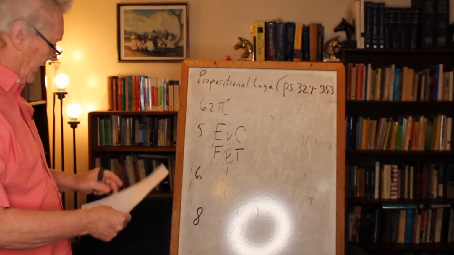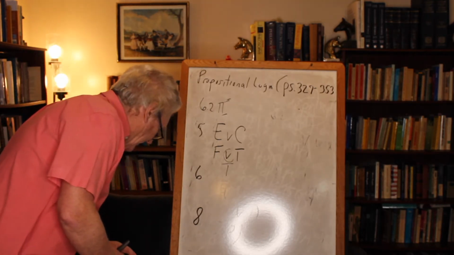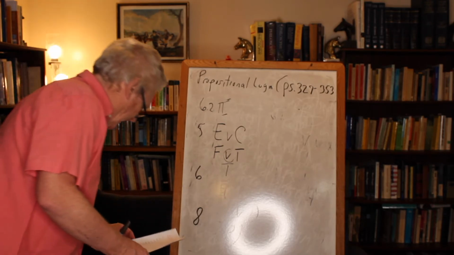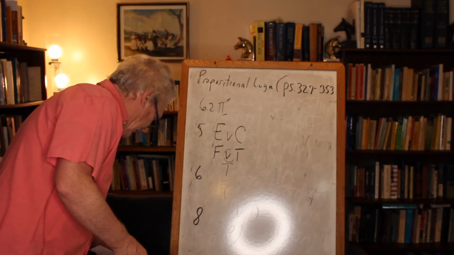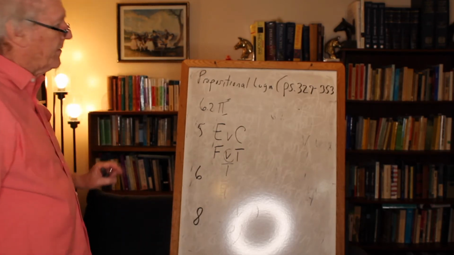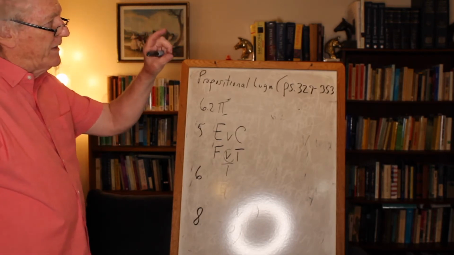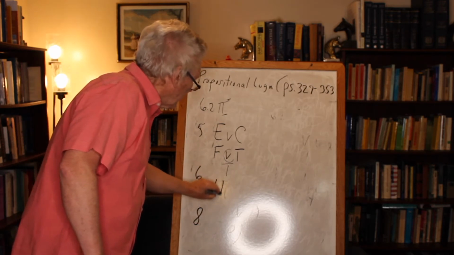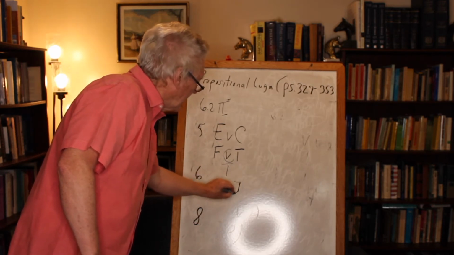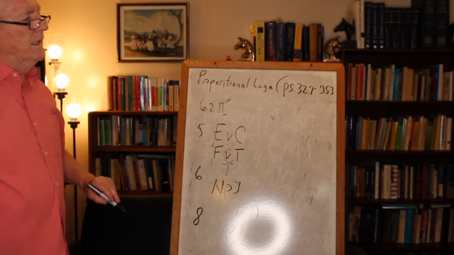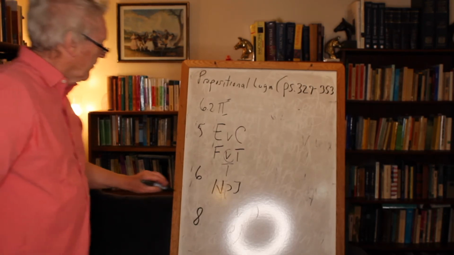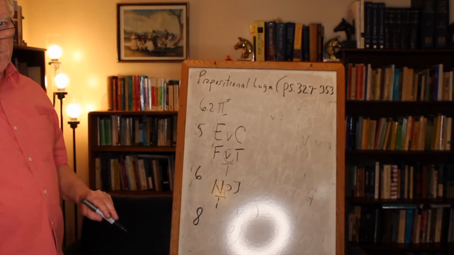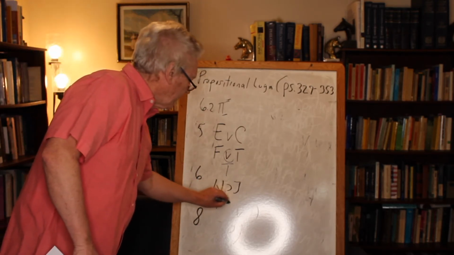Let's go on to number 6. Number 6 says Julius Caesar conquered America if Napoleon ruled France. Okay? Julius Caesar conquered America if Napoleon ruled France. Well, I see if, an if-then statement. We're going to start with the if part. If Napoleon ruled France, then Julius Caesar conquered America. Okay? Well, Napoleon did rule France. That part is true. Did Julius Caesar conquer America? No, that part is false.